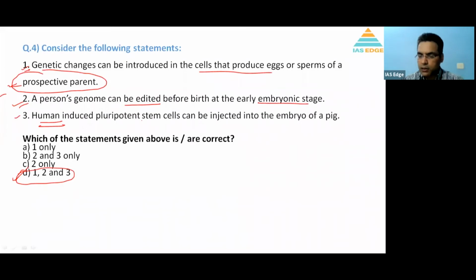Now, if you try to understand the questions, science and tech, environment, ecology, where a lot of options are there, you would find that most of them have D as a solution. So that is common, mostly we see that, but again, we can't take it for granted. A lot of people guess that D can be the right answer in such situations. So here also D is the right answer.